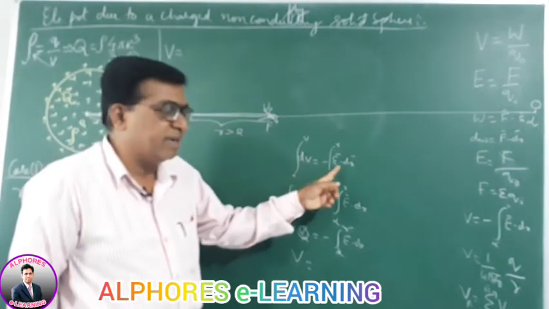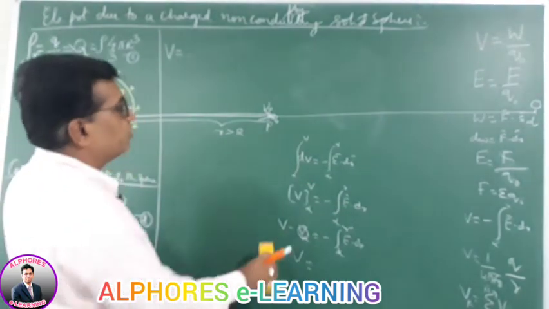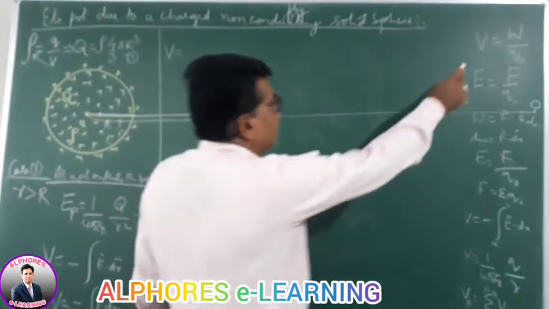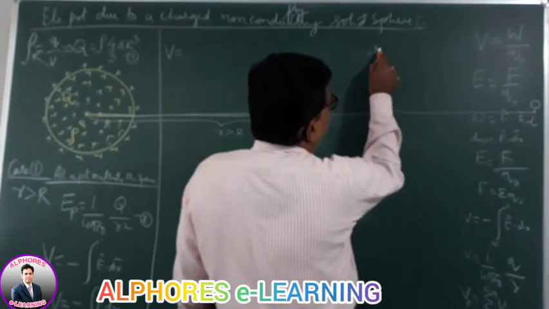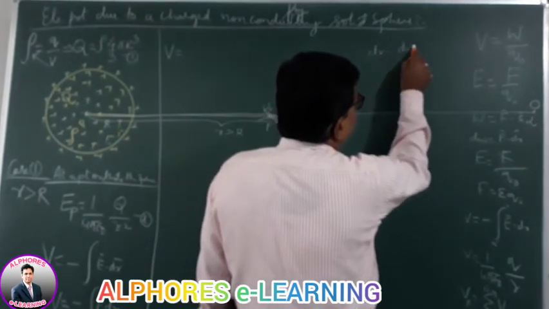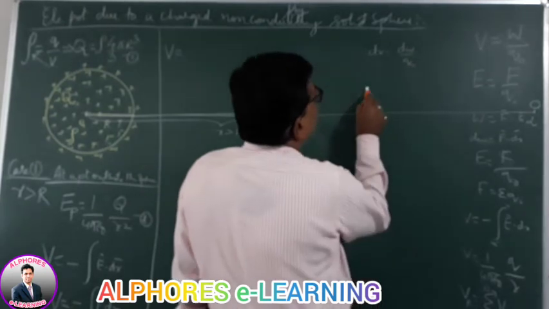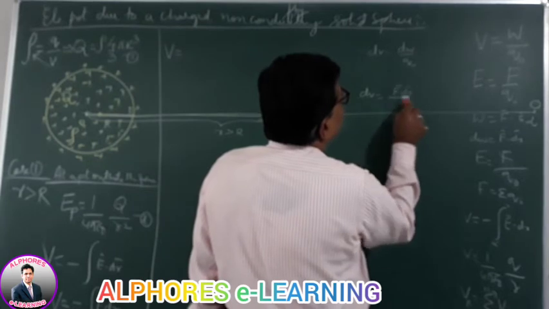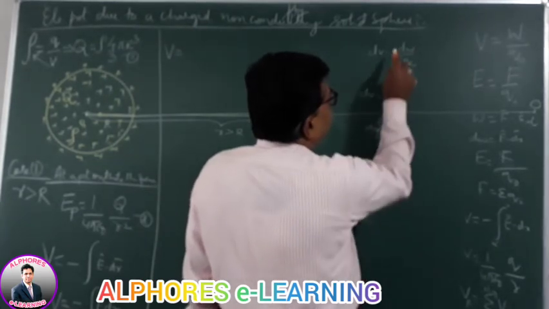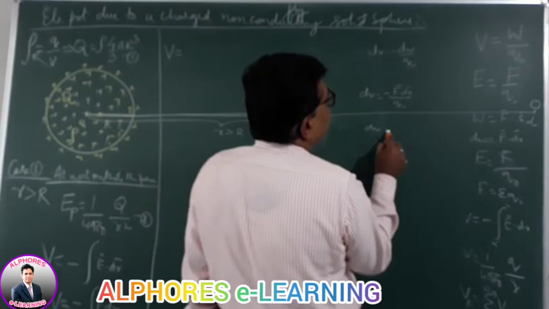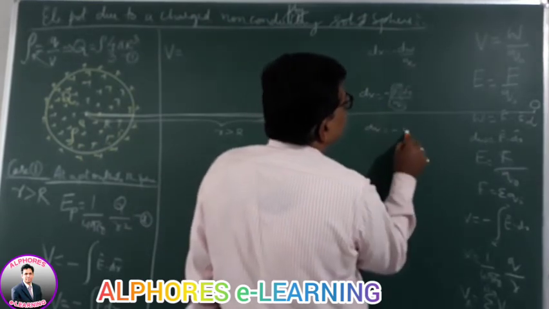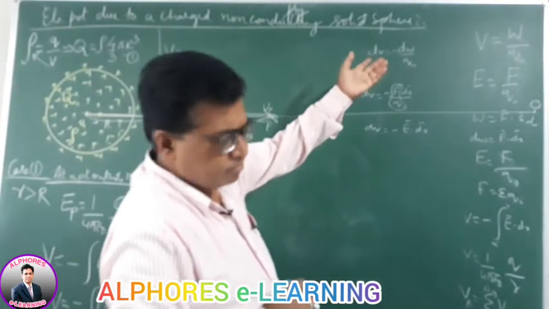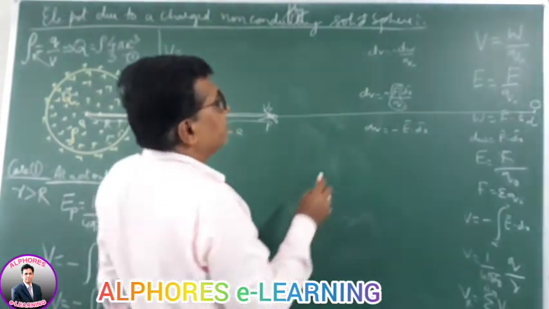Actually dV is minus E dot dr. Is it? So therefore, according to the potential definition, the small potential difference is the small work done dW by Q naught. It is F dot dr by Q naught. So dV, work done against the field, is minus F by Q naught. This is E dot dr. Actually, you get this from the definition, derived from the fundamentals.